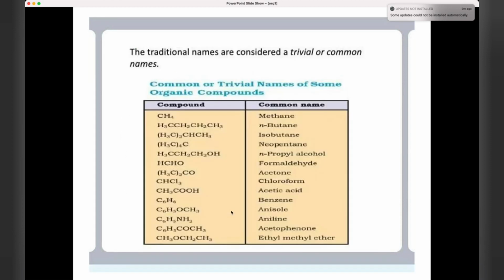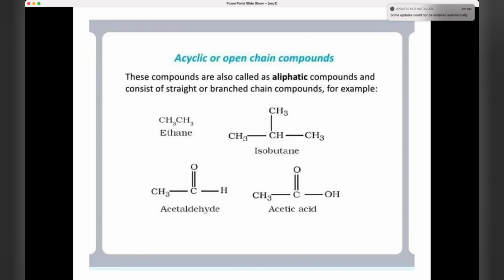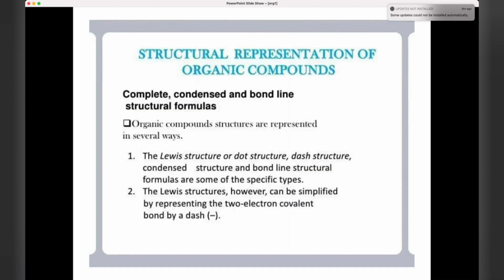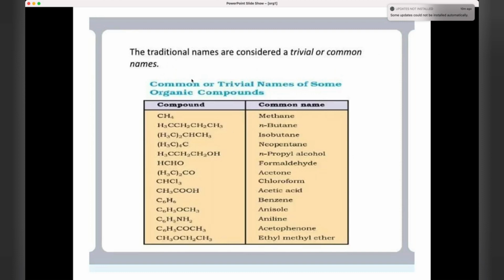Okay, then next, we have the other compounds also coming up, but before that we can see the traditional names, trivial or common names, which is given as a table over here. CH4, common name is methane. The compound CH3, CH2, CH2, CH3 is called normal butane. CH3 twice CH3, because according to the difference in the structure, the common name also varies. We will learn that all in another session. So today we are just quickly revising the common names.